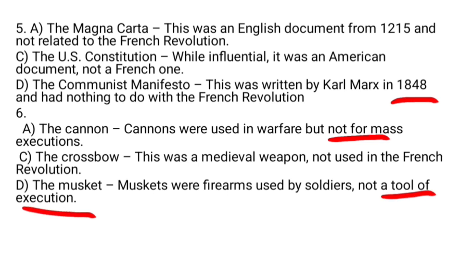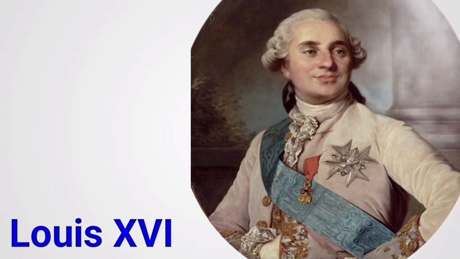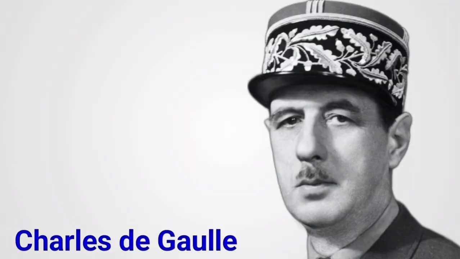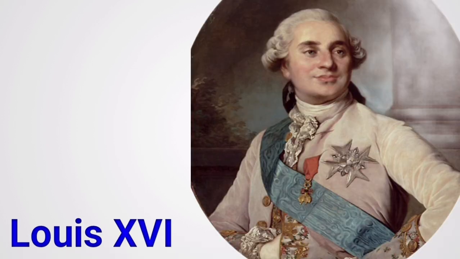Question number 7. Maximilien Robespierre was a person who led France during the Reign of Terror. But Louis XVI, Charles de Gaulle, and Napoleon Bonaparte are not the answer. Because Napoleon came to power after the Reign of Terror. Louis XVI was executed during the revolution.